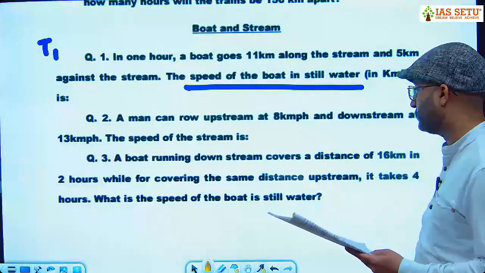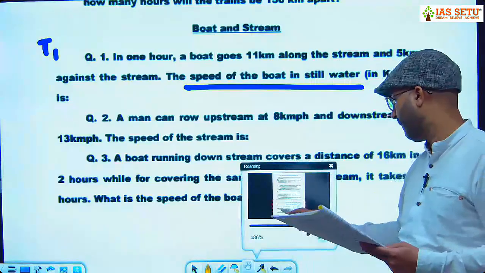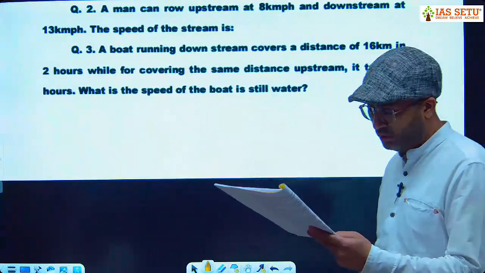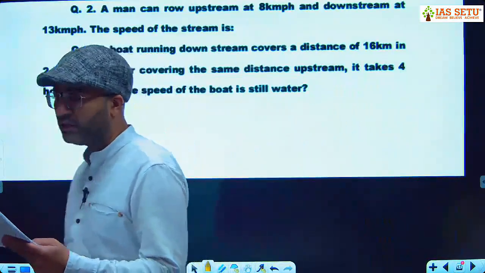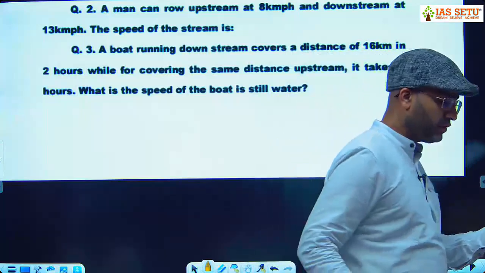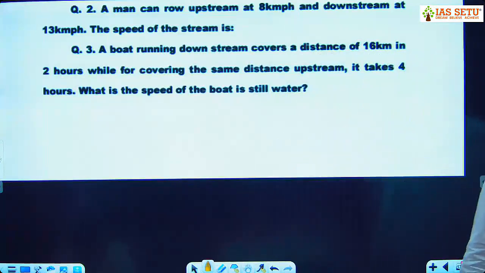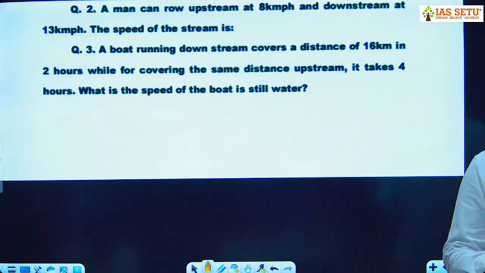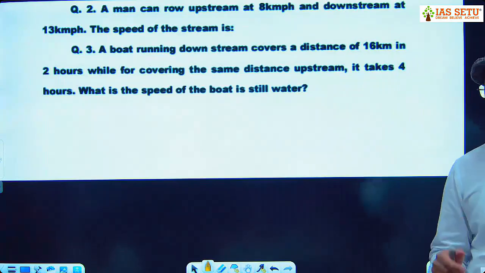Question number 3. A boat running downstream covers a distance of 16 km in 2 hours. While for covering the same distance upstream, it takes 4 hours. Downstream 16 km in 2 hours, upstream 16 km in 4 hours. What is the speed of the boat in still water?